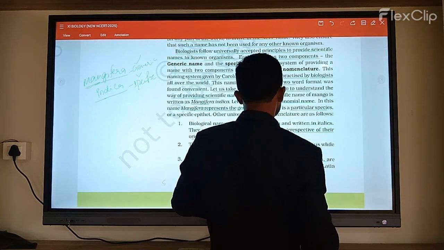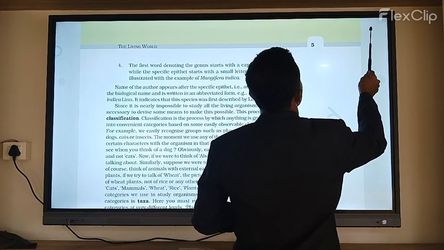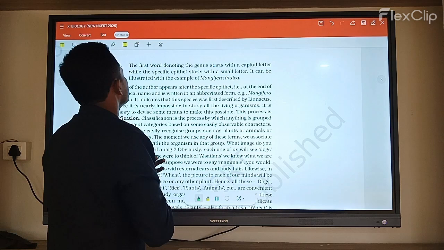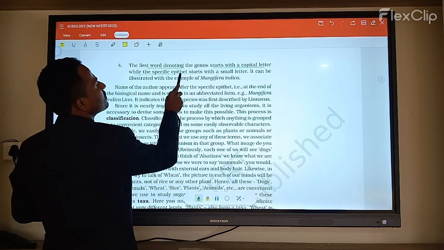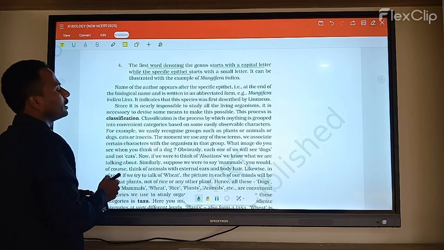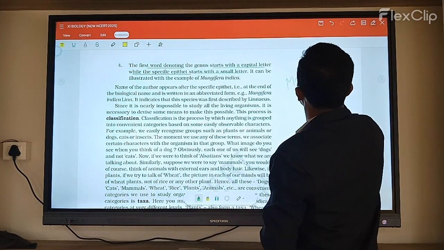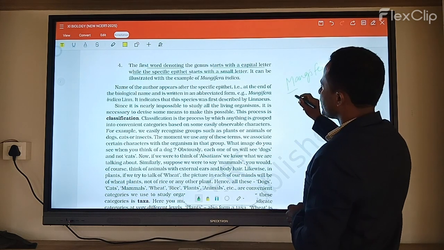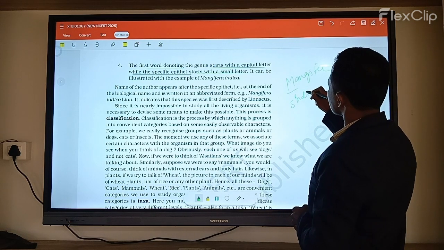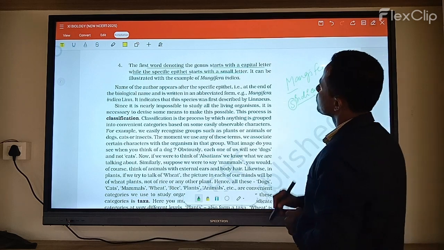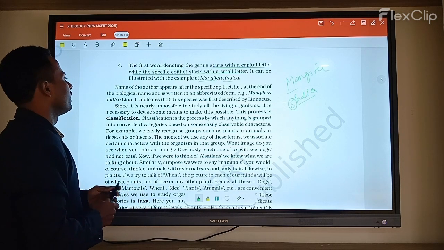Next, the first word, the genus, starts with a capital letter, while the specific epithet starts with a small letter. So here, Mangifera indica: the genus starts with a capital letter, and the species is indica. The indica starts with what? With a small letter. Okay, like given as Mangifera indica.